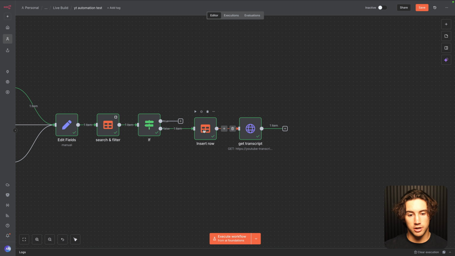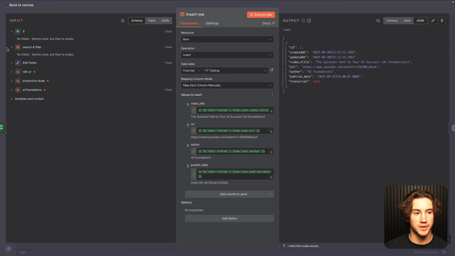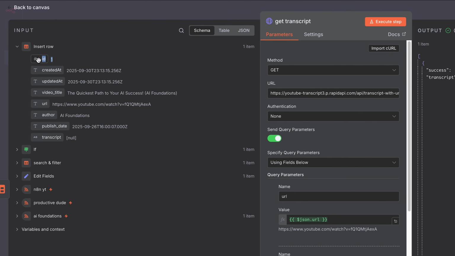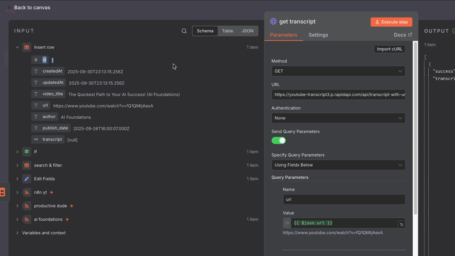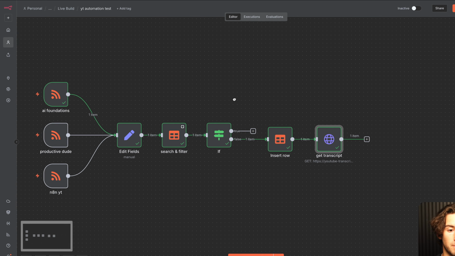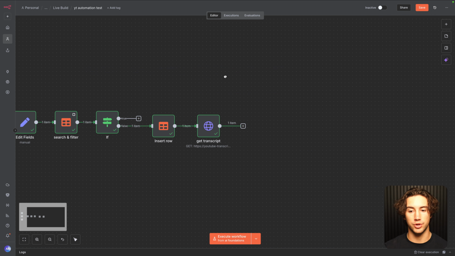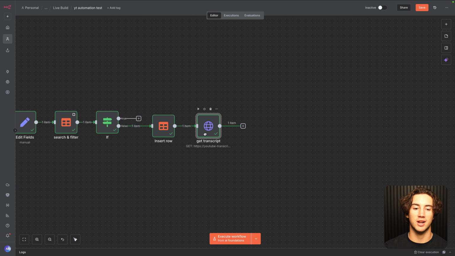And now that we have this in here, we want to insert the transcript into this row. So we can actually update a specific row by using the ID from this. If I click in, as you can see, each time you actually create a row, it comes with an ID. So we want to make sure that we update that same row that we've been messing with this entire process. Since each row equals one new YouTube video, we want to make sure we get that transcript to the exact row it needs to be in.